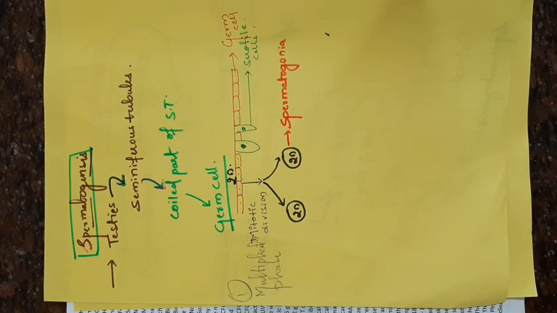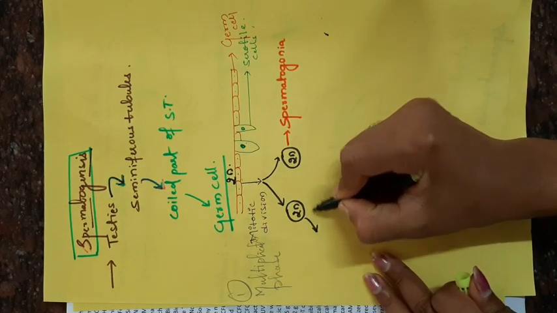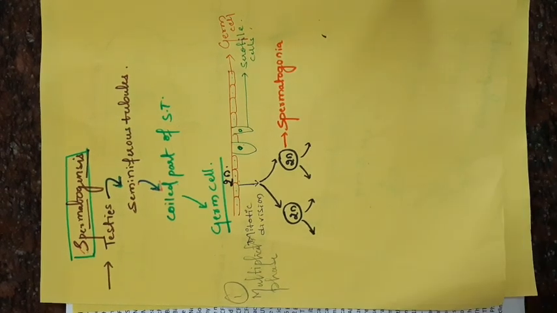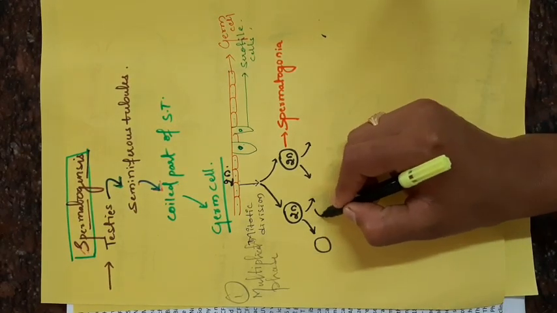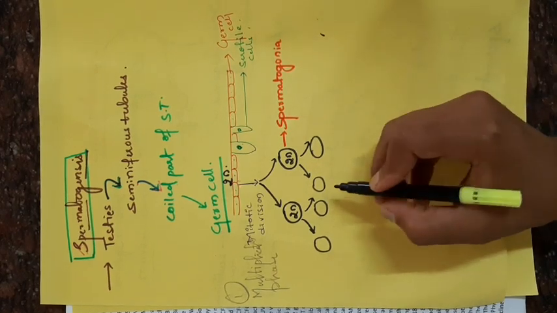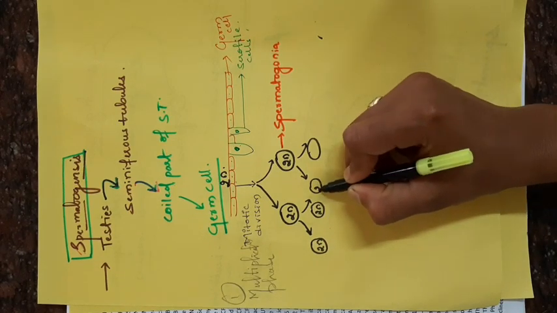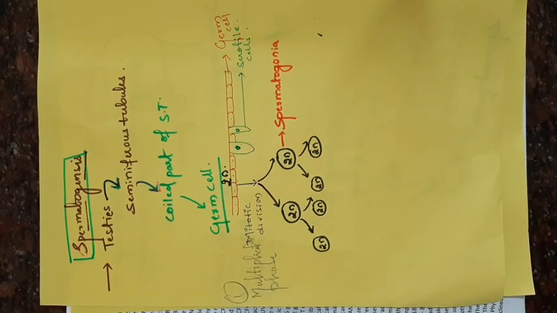Then I told you that we can see repeated mitotic division. Repeated means we can show the second mitotic division, which again produces another 4 diploid cells: 2n, 2n, 2n, 2n.